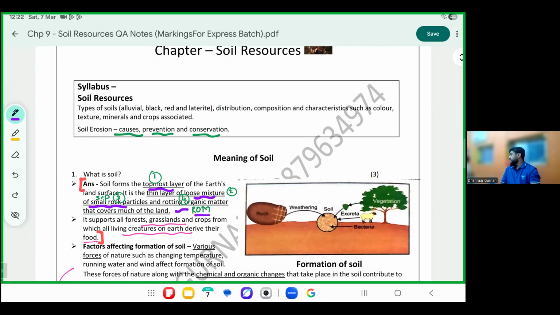Topmost layer, loose mixture, small rock particles, rotten organic matter. It supports forests, grasslands, crops, and all living creatures of the earth. Please confirm the meaning. This is the meaning as per geography. In simple words, soil is something which you and I can see is mud. But in geography, topmost layer, rotten organic matter, loose mixtures, small rock particles, supports grasslands, crops, forests, and living creatures.